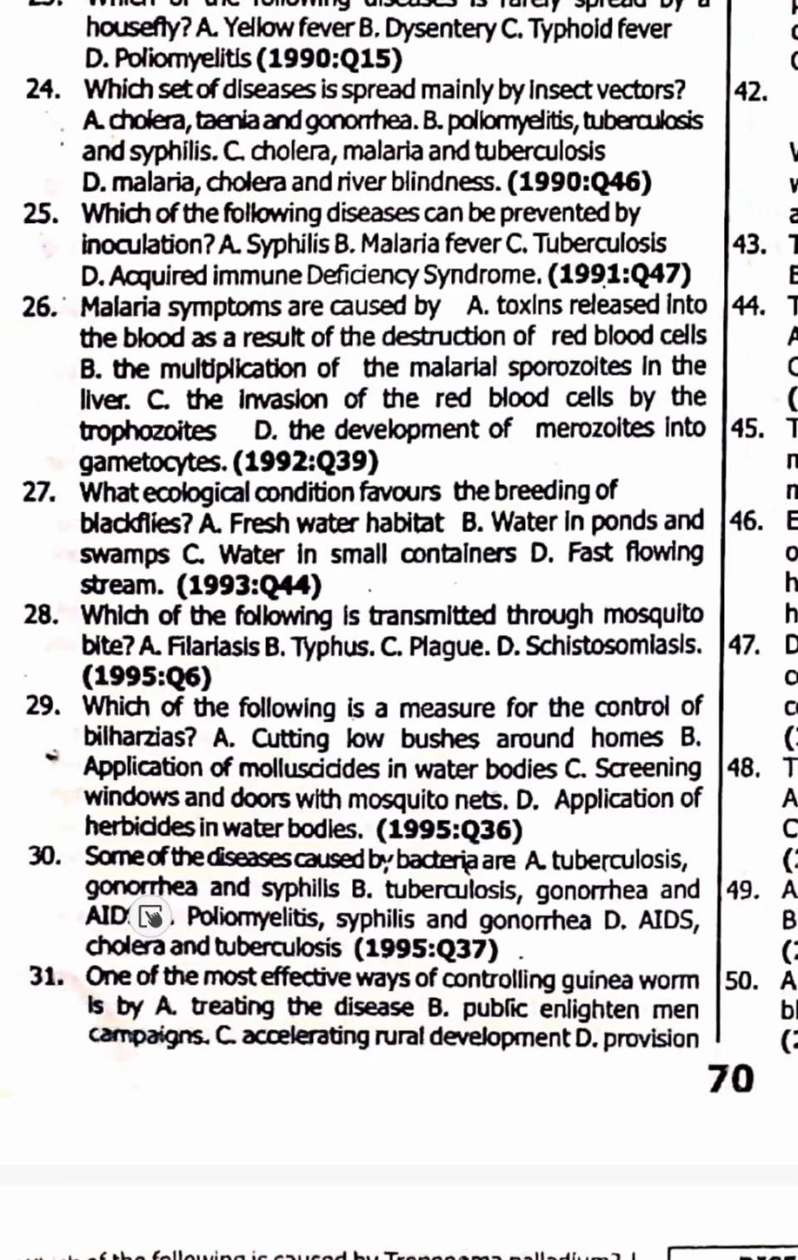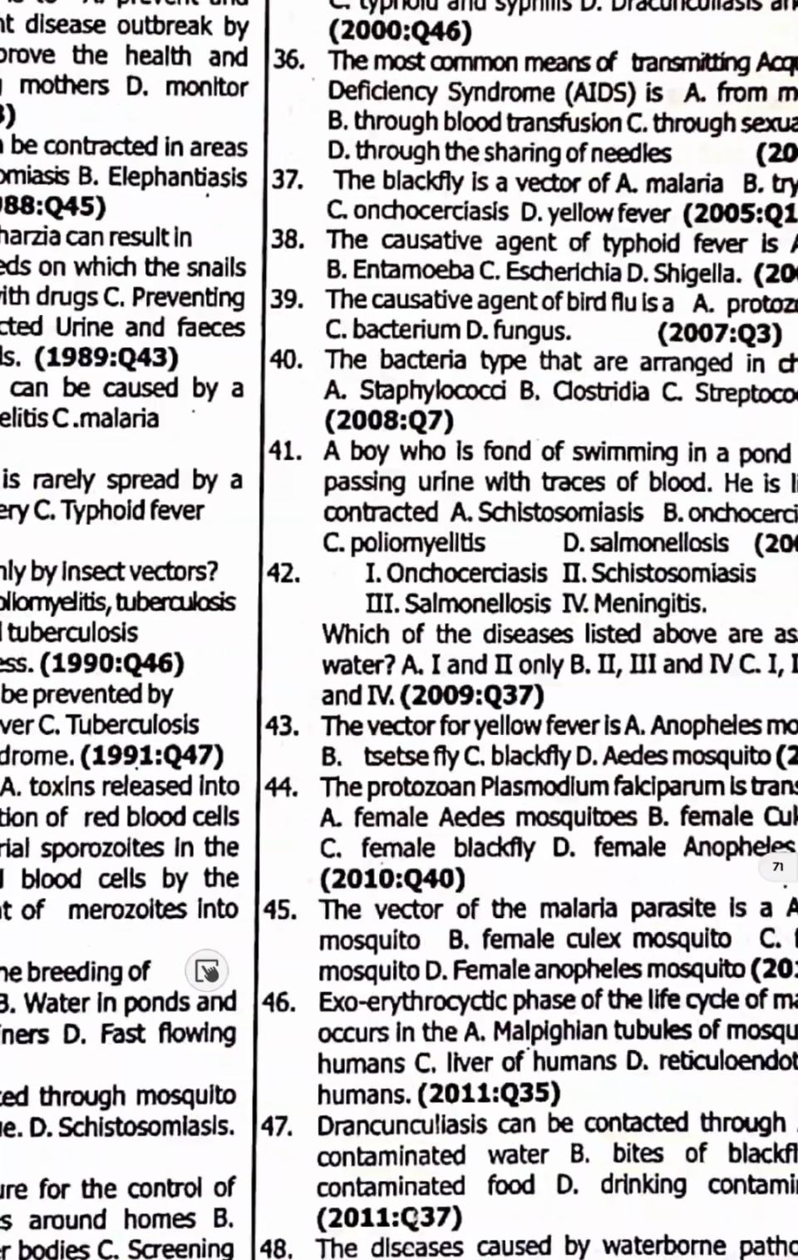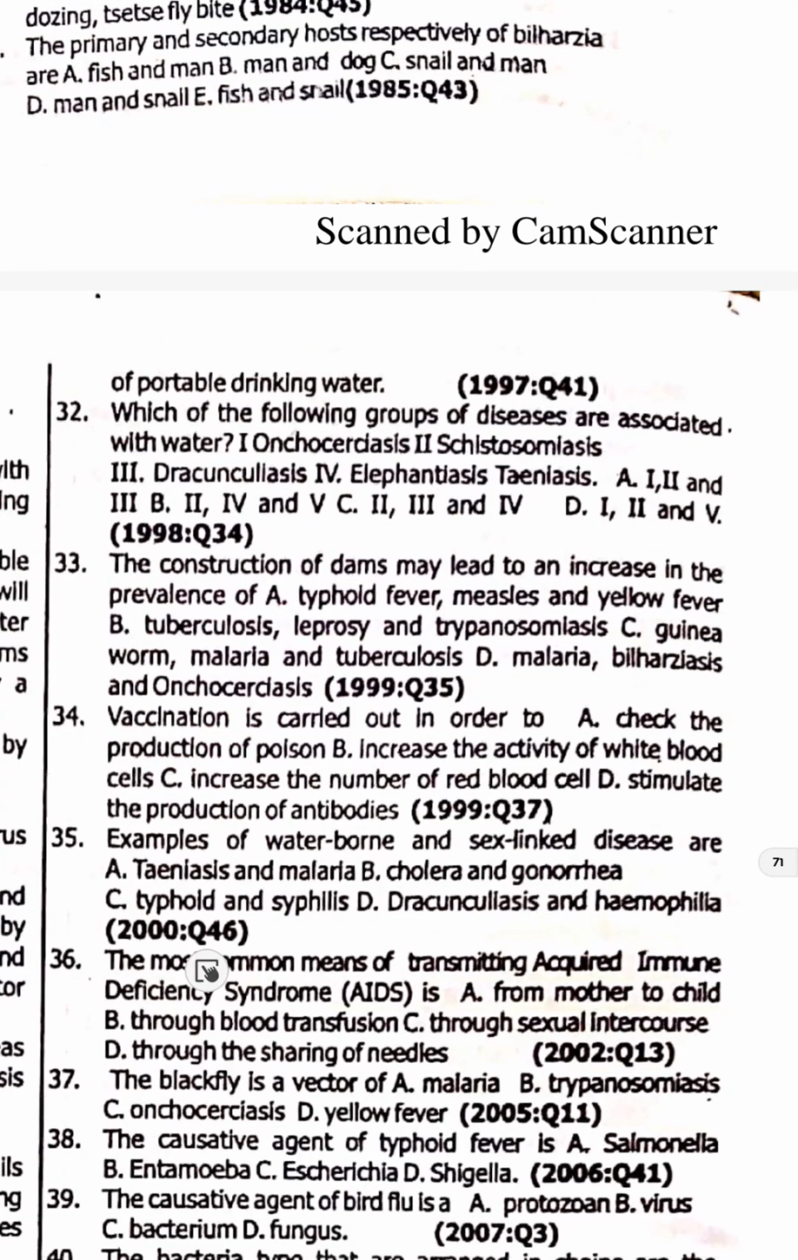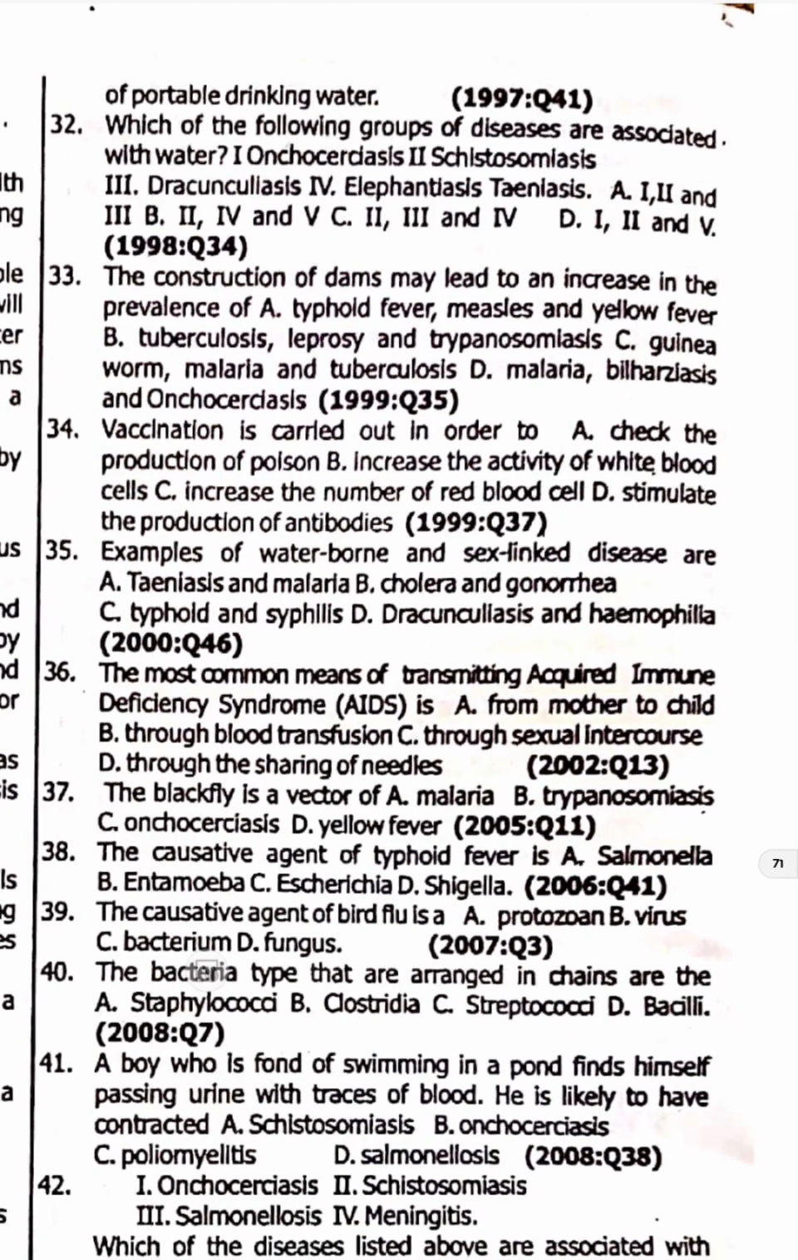30. Some of the diseases caused by bacteria, they don't come back again. Option A. Tuberculosis, gonorrhea, and syphilis. 31. One of the most effective ways of controlling guinea worm is provision of potable drinking water. Option D. Instead of spraying chemical.